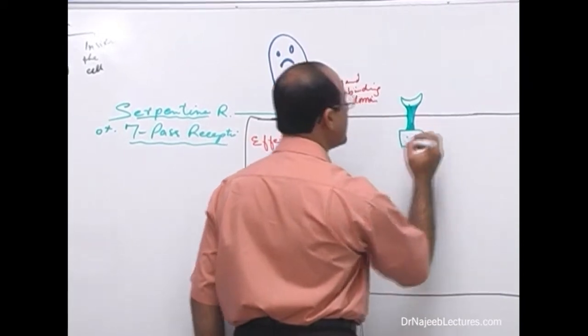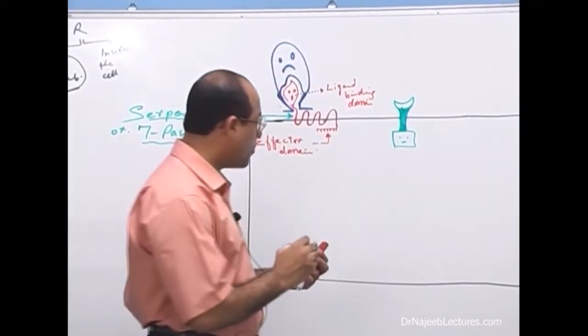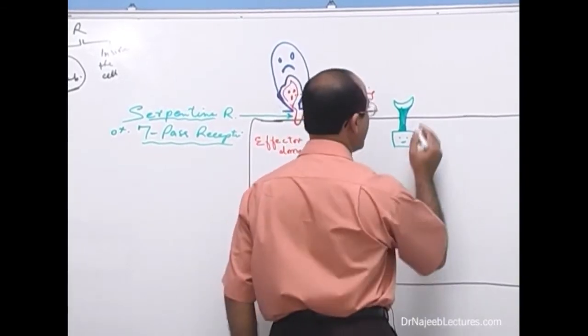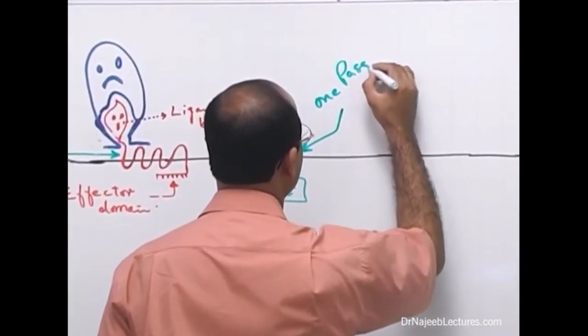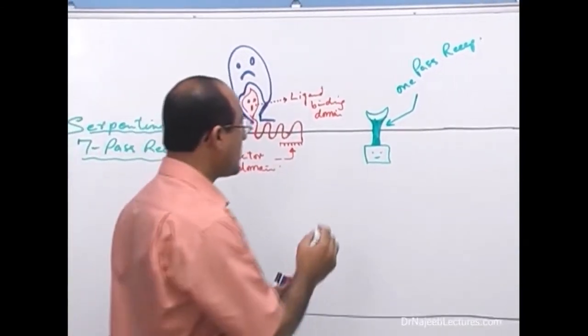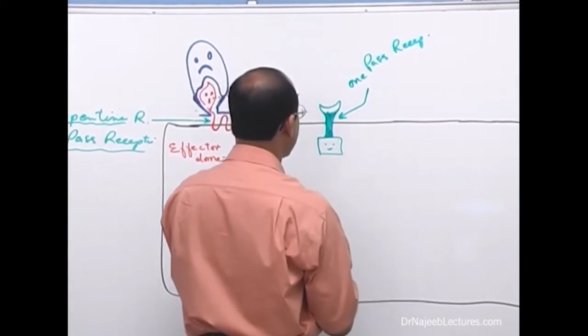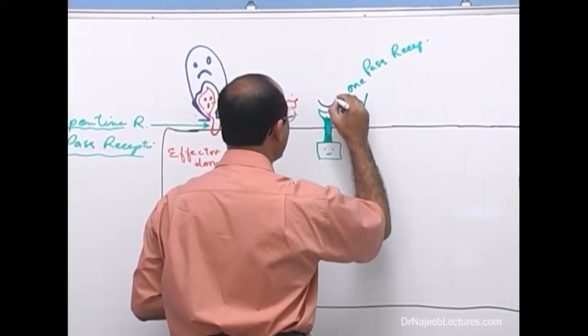They should be called 1-pass receptors, right? Another way, of course, then what happens, that here is the ligand which binds here, yes, this is the ligand.